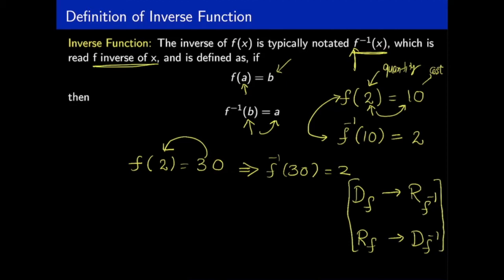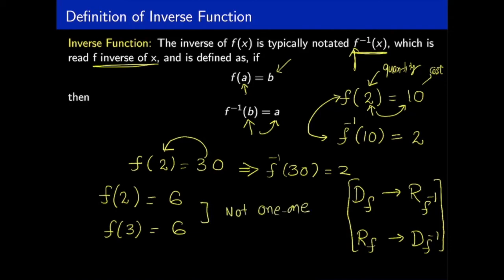So what does it mean by one-to-one? That a function cannot produce the same output at two different values. For example, if a function produces at 2 the output 6, and also at 3 the output 6, according to the definition of function, it is a function, but this function is not one-to-one, because it produces the same output.